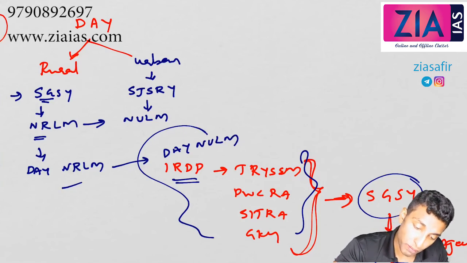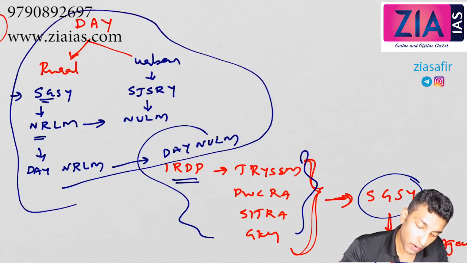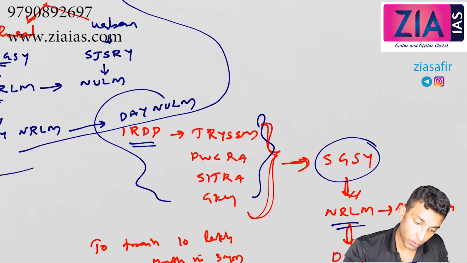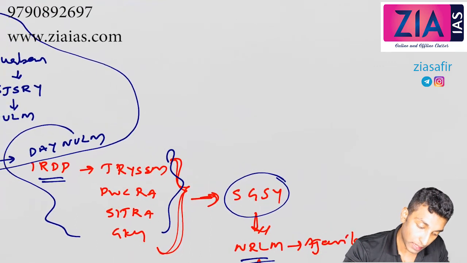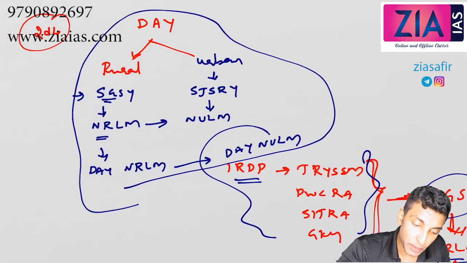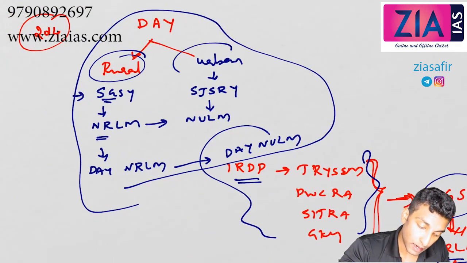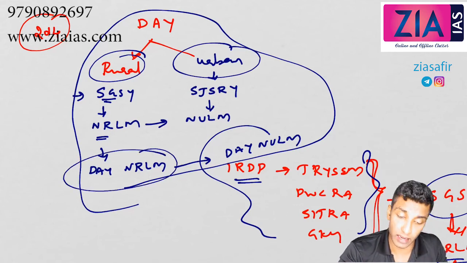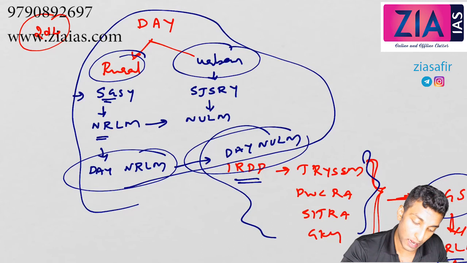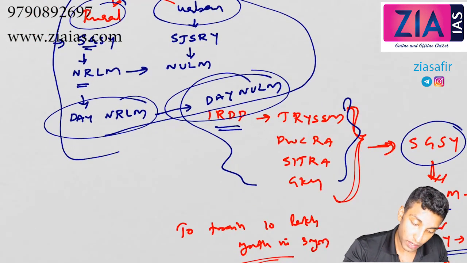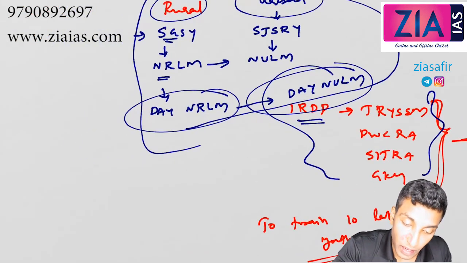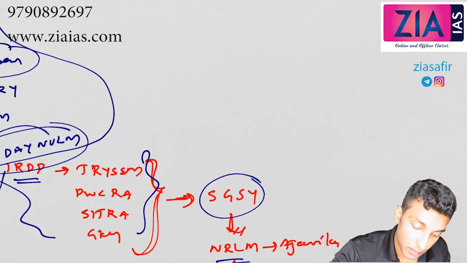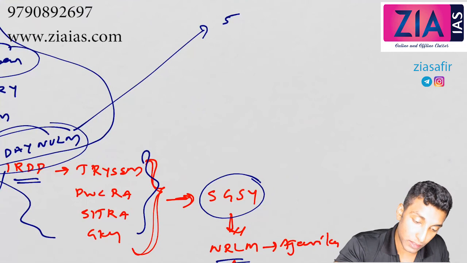One commonality is that both have wage employment and self-employment. So there are actually two missions, one in rural and the other in urban. I hope this is clear. There is no need to have confusion. DAY NRLM is rural, DAY NULM is urban. Now if you see urban, there are 5 components, which I'll discuss.